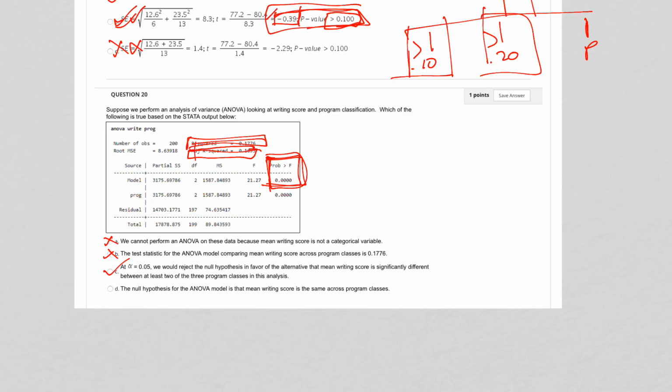The null hypothesis for the ANOVA model is that mean writing score is the same across program classes. No, the null hypothesis is that the variances, or analysis of variances, are the same between the groups. All right, so only that one is correct.